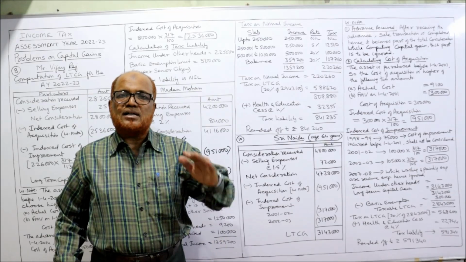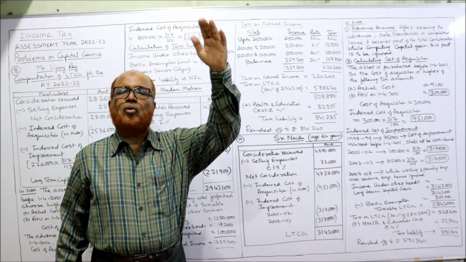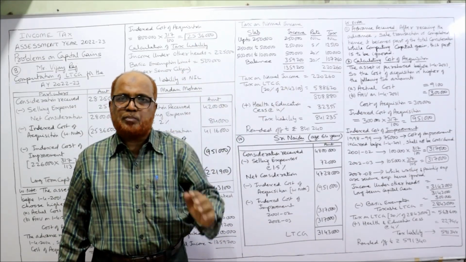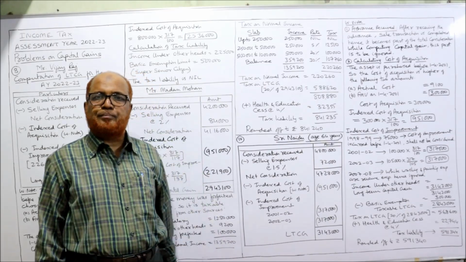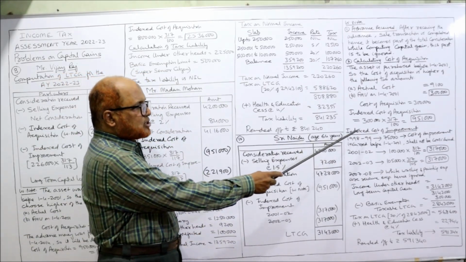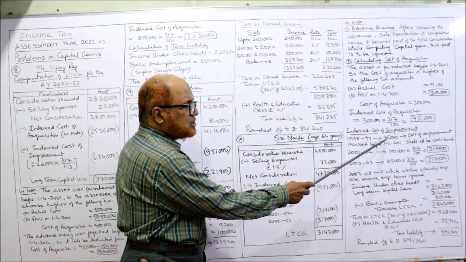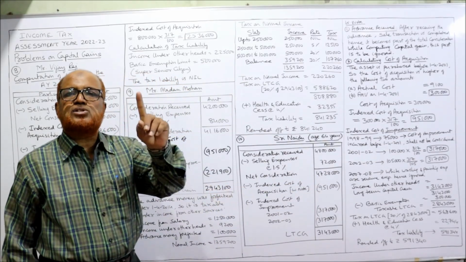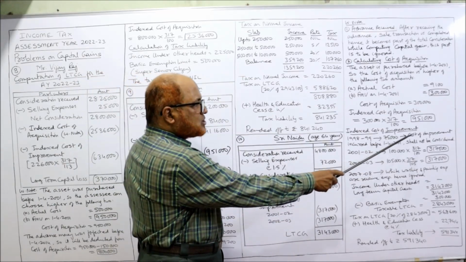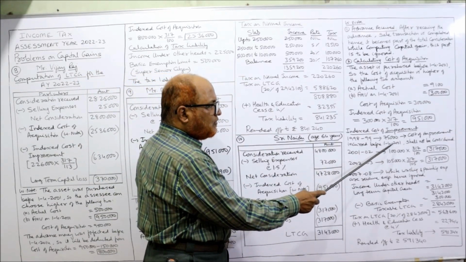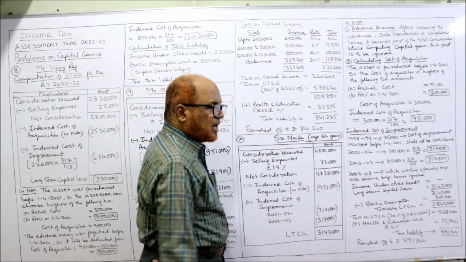Now be careful regarding the improvements. The assessee has constructed first floor, then second floor, then renovation, then whitewash painting. So step by step we will understand. In 98-99, 75,000 rupees was spent on constructing the first floor. Cost of improvement incurred before 1/4/2001 shall not be considered.